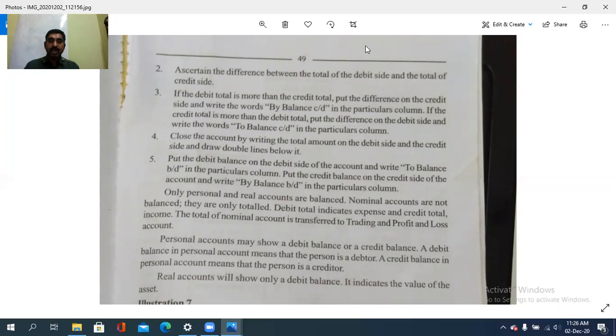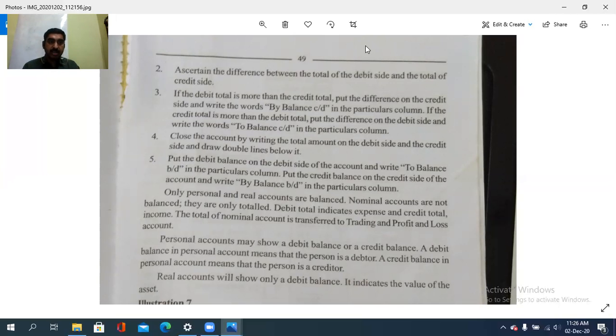Personal accounts may show a debit balance or a credit balance. A debit balance in the personal account means the person is a debtor, and a credit balance in the personal account means the person is a creditor. And the real account will show only a debit balance as it indicates the value of the asset. Why nominal account? It is expenses or income, so there is no need of totaling or balancing.